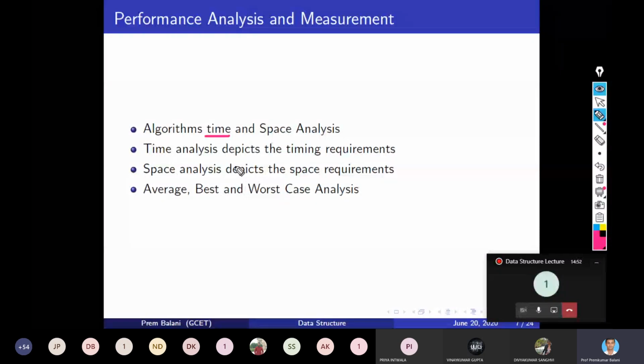Suppose the algorithm is a medium through which we want the input to be converted into the output. In the algorithm, you will input something and you will get output from it. Now this medium, the algorithm, how much time does it take, that decides the time complexity of that algorithm.